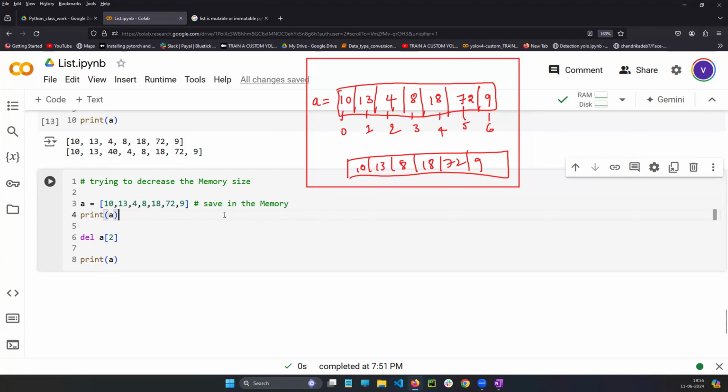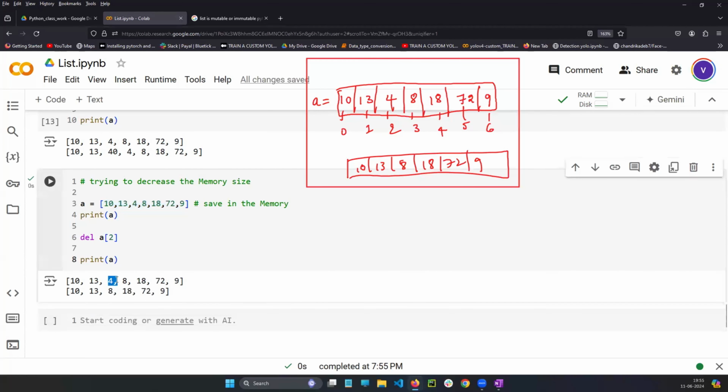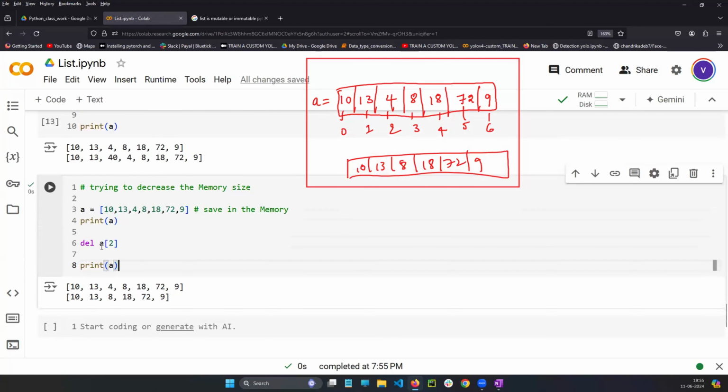First line saving in the memory, print A, exactly whatever it is there, it is going to print here. In the third line, you are deleting one value. After deleting, if you print, you can see one value will not be there. 4 is there, now 4 is not there. After deleting, you can't see the 4. This is the direct deleting option. You can decrease the memory.